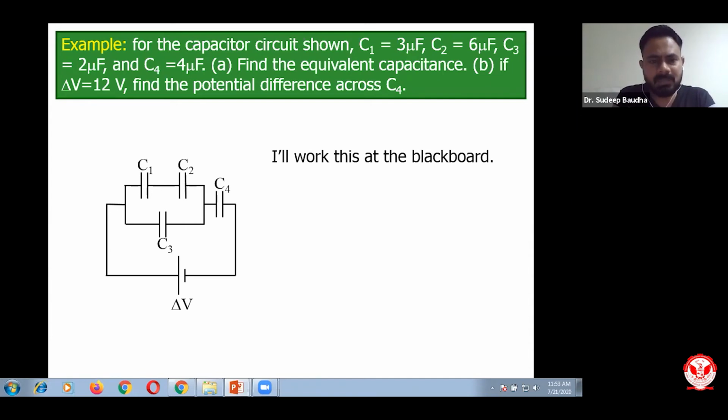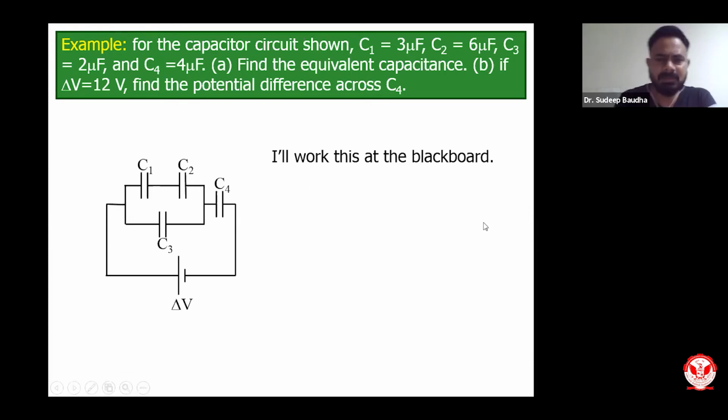Generally, I don't recommend that people skip the steps, because from an exam point of view, skipping steps means you are liable to make errors or mistakes. So I recommend students, and anyone who does this calculation, to please follow step by step, and give the end product in a systematic fashion. I will give you a systematic analysis of the circuit, and let us see what final equivalent capacitance and voltage across C4 we find, right?